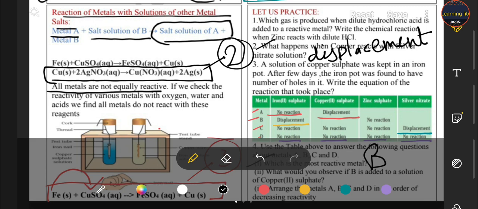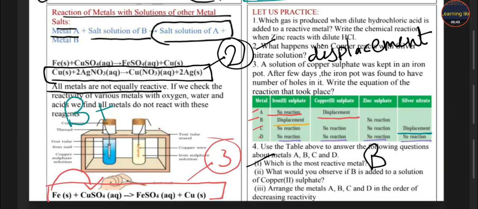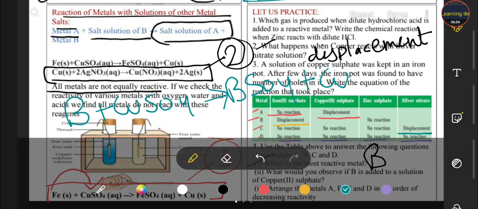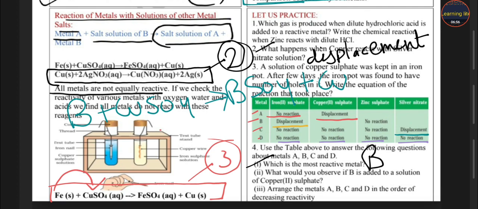What should you observe when B is added to copper sulfate? So students, we write the reaction here. When B is added to copper sulfate, then it produces B sulfate plus copper. Okay, this is the reaction of your second part, students.